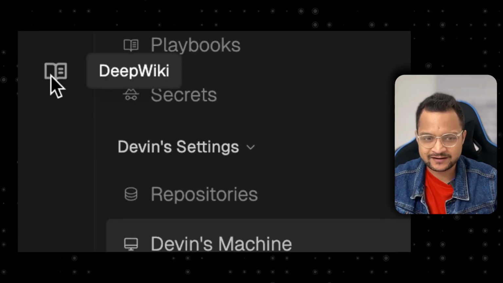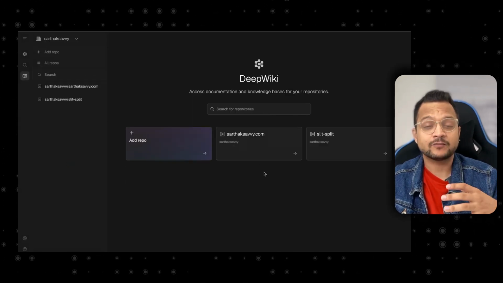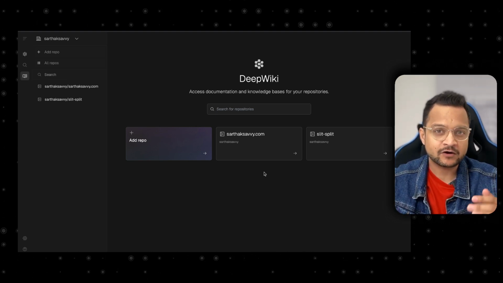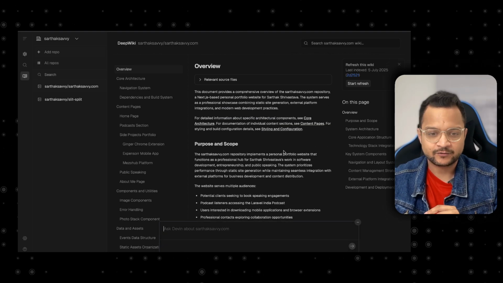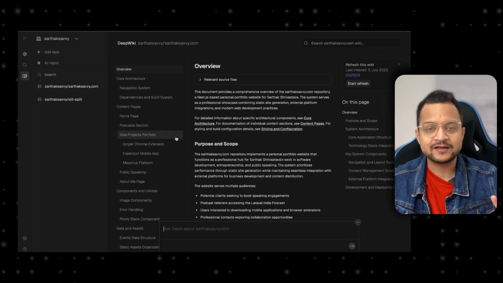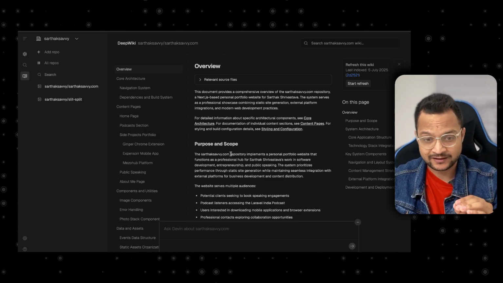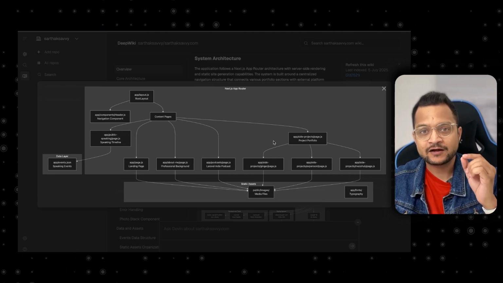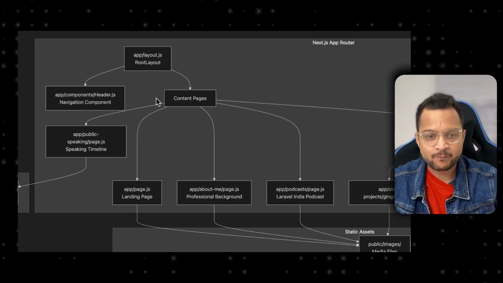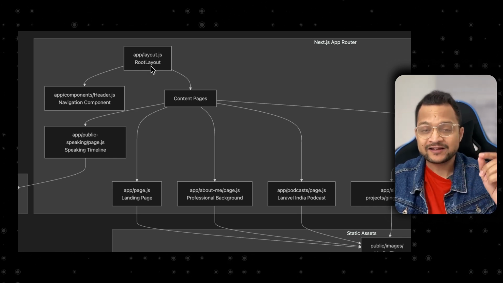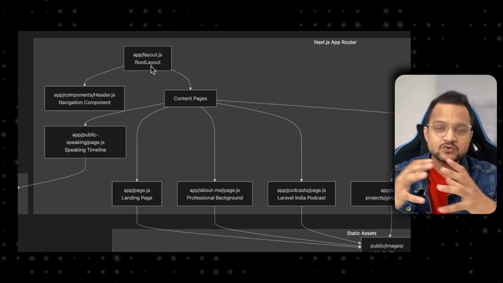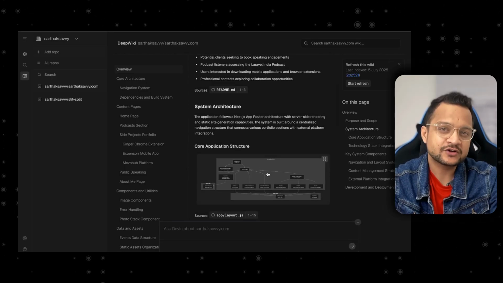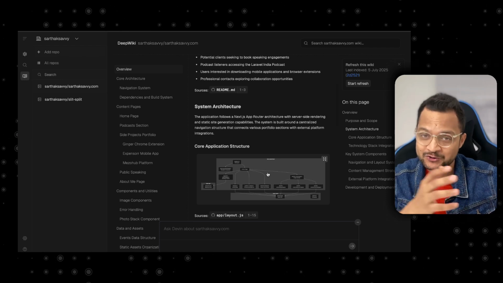So if I go on the DeepWiki, click here, and now I have the repositories which I have indexed for myself, since these are private repositories only available for me. I can click on the repository, and now I can see every piece of information about this repository. It's not just text, it also has structural flow diagrams. You can see how powerful it is, how the application moves from one file to another file in a proper manner. This seems like documentation created by a senior developer for your project.